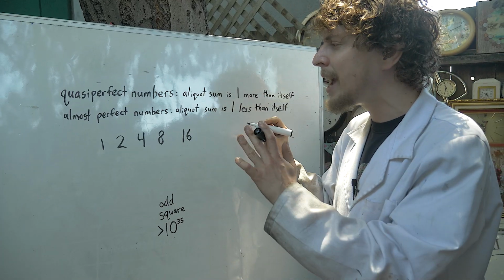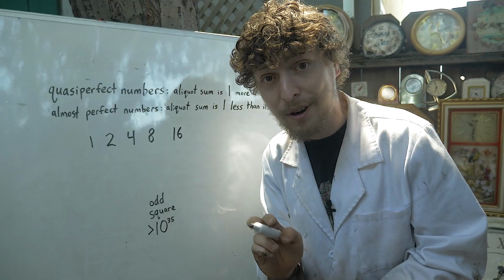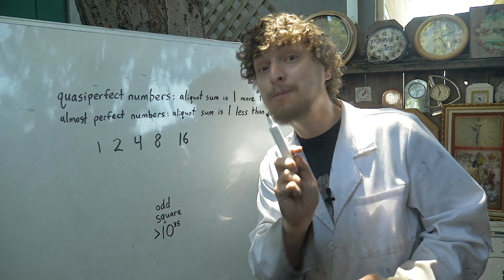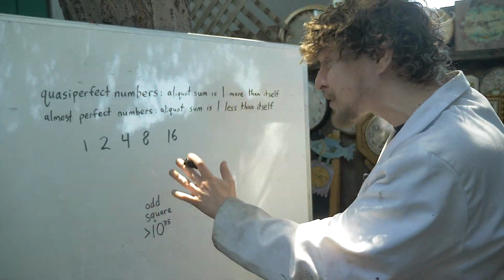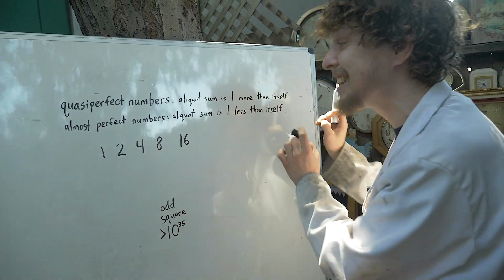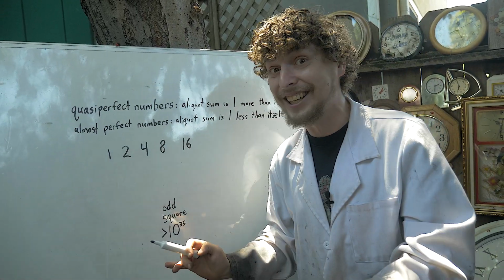And it does turn out that all the powers of 2 are almost perfect numbers, but we haven't proven if those are the only almost perfect numbers, or if some other number eventually sneaks into the mix that's not a power of 2, but is almost perfect.